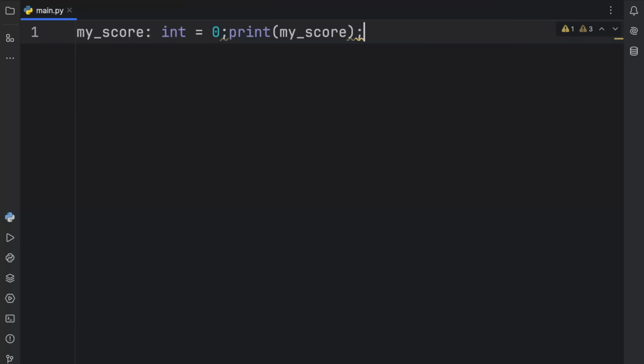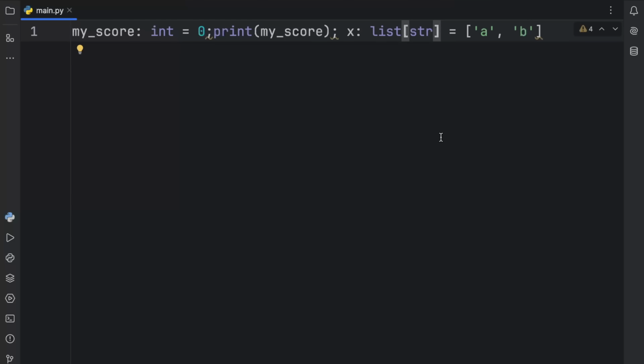And we can even add another. We can type in x of type list of string and say that's equal to A and B. And at this point, it can be even quite hard to understand what we're doing. I mean, it is quite hard to understand what we're doing because we have 3 statements on one line. And this just isn't that common of a thing in Python. And PEP is going to recommend against it.